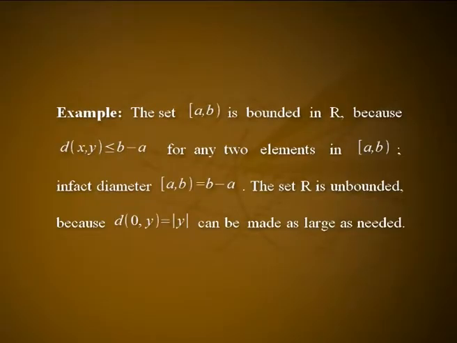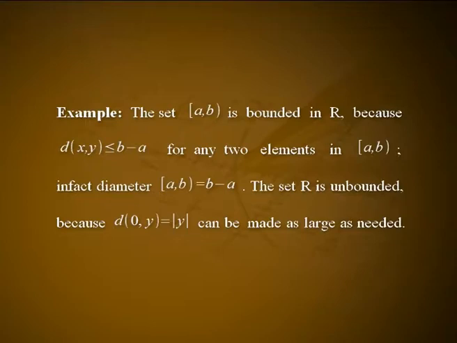Definition 1. A set is bounded when the distances between any two points in the set have an upper bound. The least such upper bound is called the diameter of the set. Diameter of the set B equals the supremum of d(x, y) such that x and y belong to the set B. Example: the right open interval (a, b) is bounded in R because d(x, y) is less than or equal to b minus a for any two elements in the right open interval (a, b). In fact, the diameter of the right open interval (a, b) is equal to b minus a.